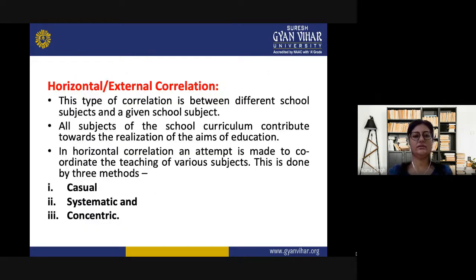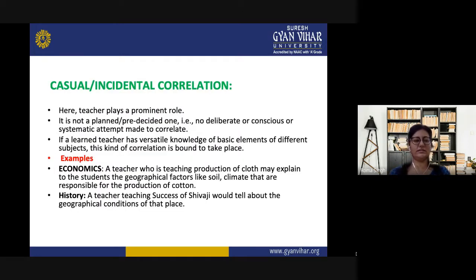Then the next type is horizontal external correlation. This type of correlation is between different school subjects and a given school subject. All subjects of the school curriculum contribute towards the realization of the aims of education. While discussing the horizontal correlation, an attempt is made to coordinate the teaching of various subjects, and this is done by three methods, that is the causal correlation, systematic correlation, and concentric correlation. So let us discuss now the three methods of horizontal correlation.